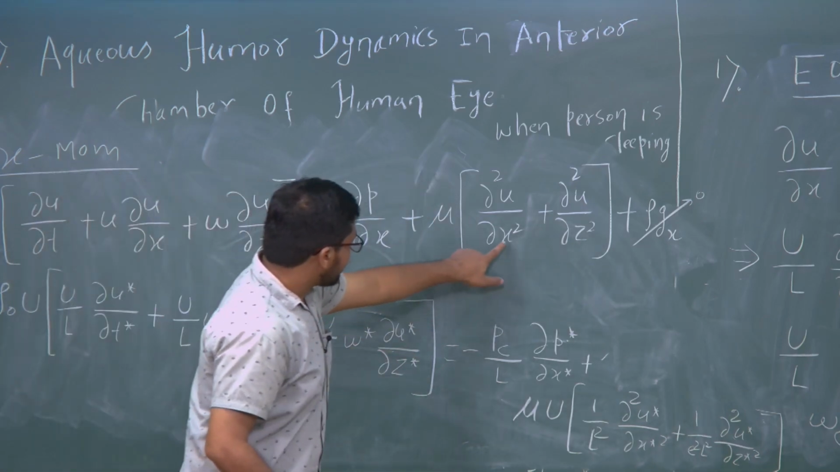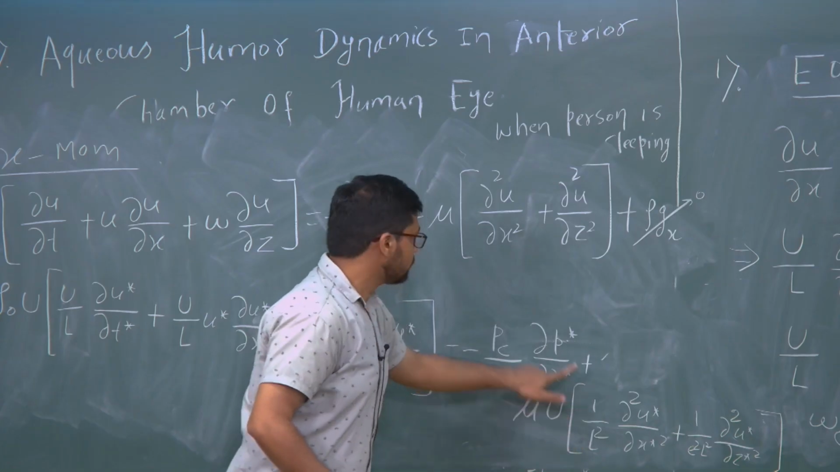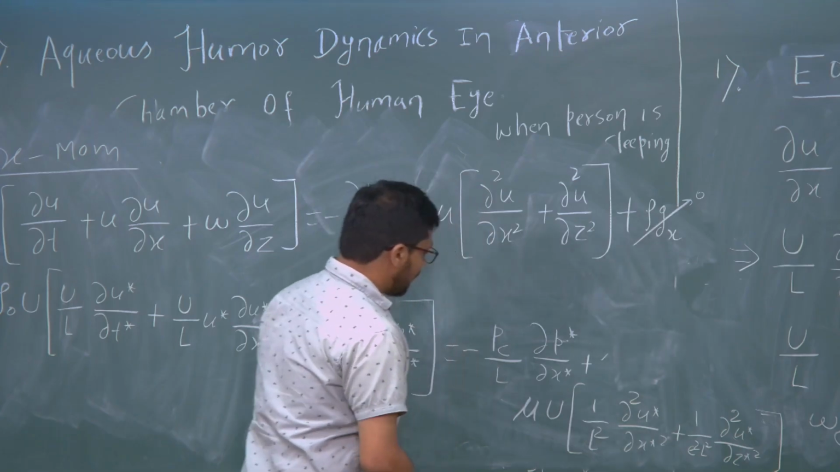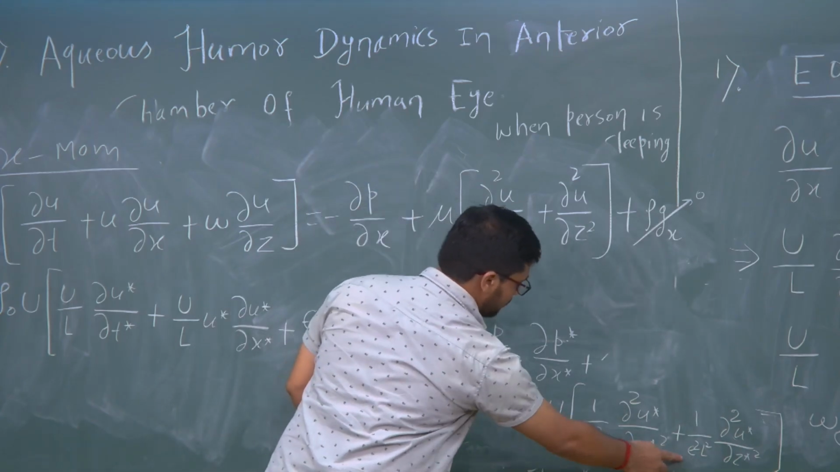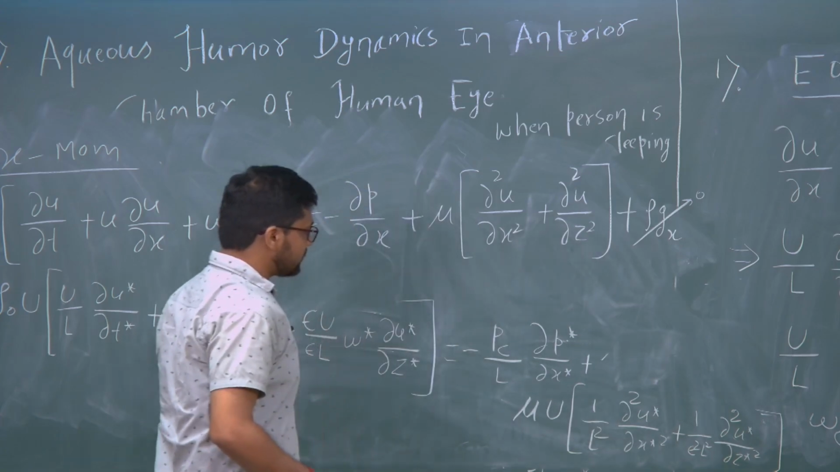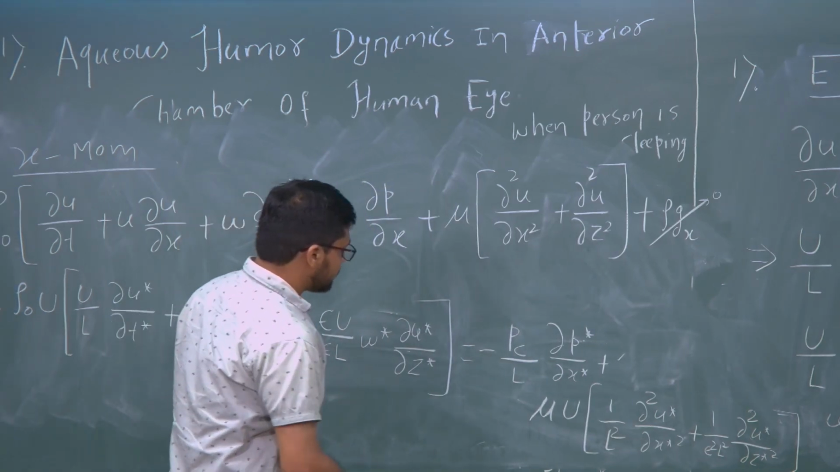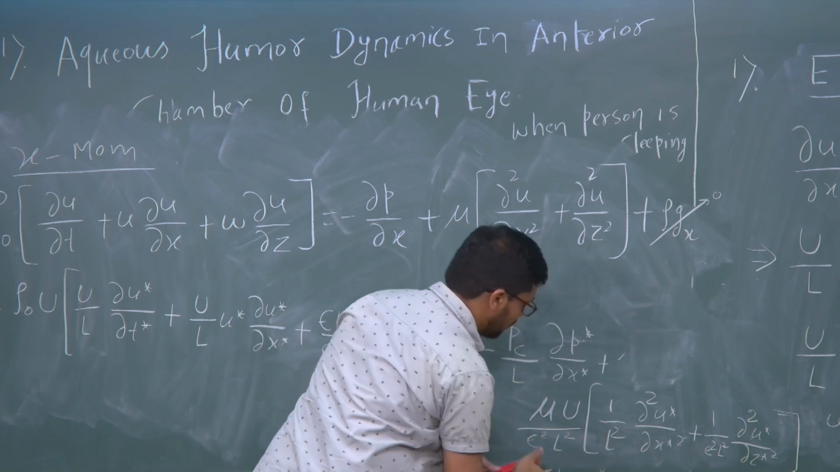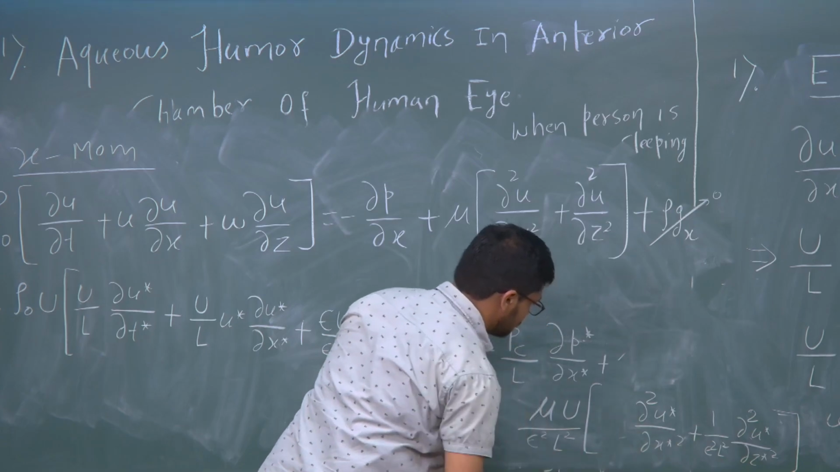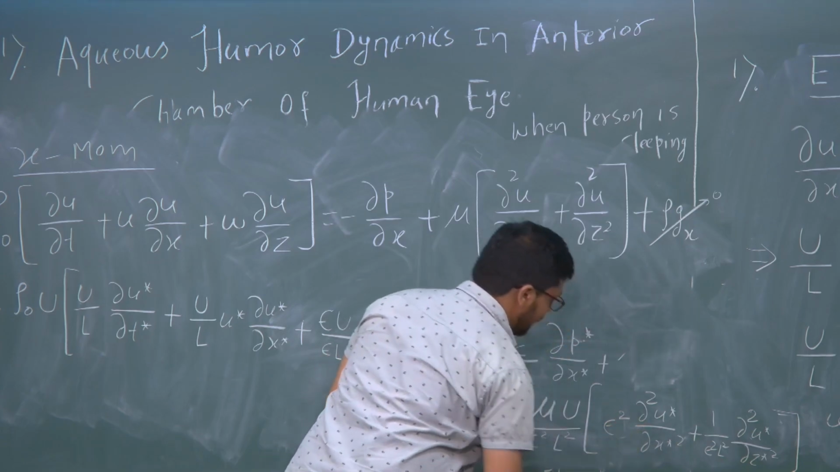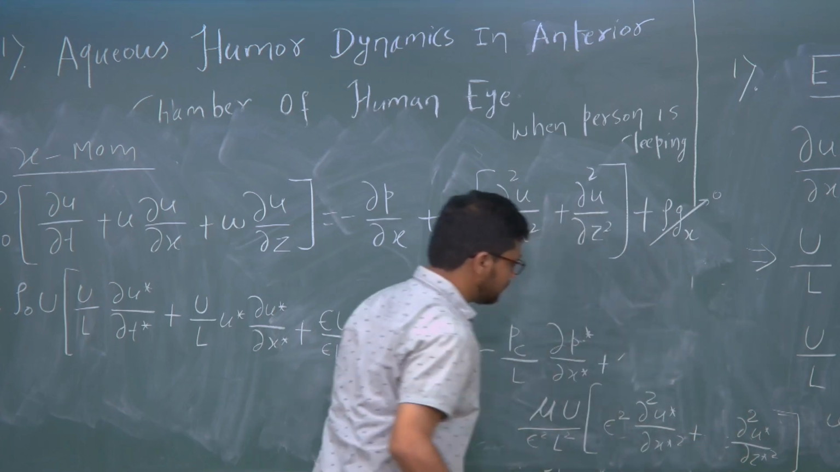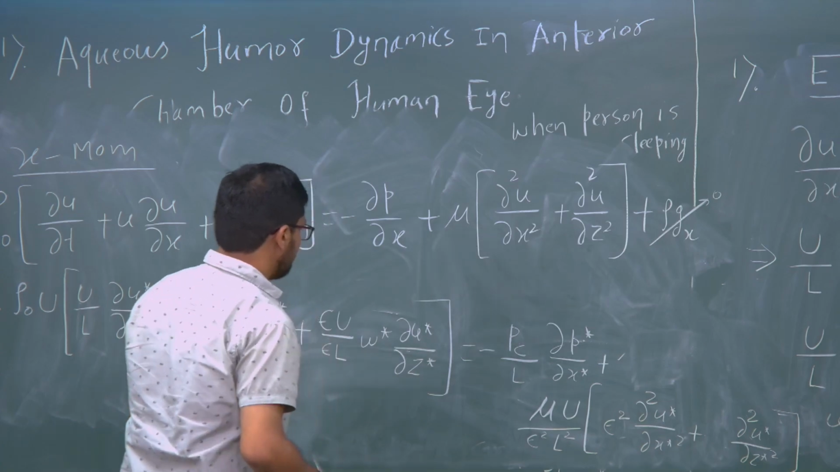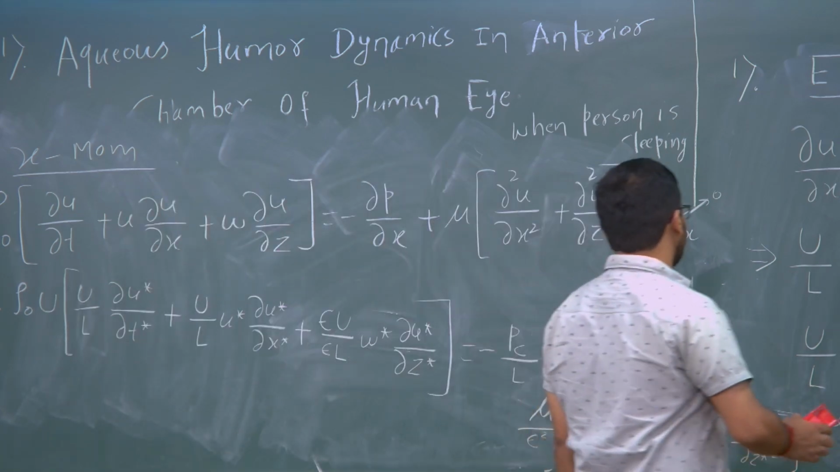So, what I did for x the characteristics scale is L. So, it will be L square, for z it is epsilon L. So, it is epsilon square L square. Now, I will take epsilon square L square common from this viscous term, viscous force term. So, this will become mu upon epsilon square L square, and because I am taking epsilon square L square common, this will become epsilon square and this will become 1. So, this is our x momentum balance in dimensionless form.